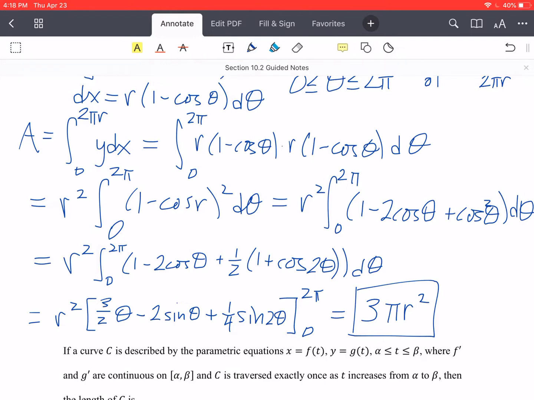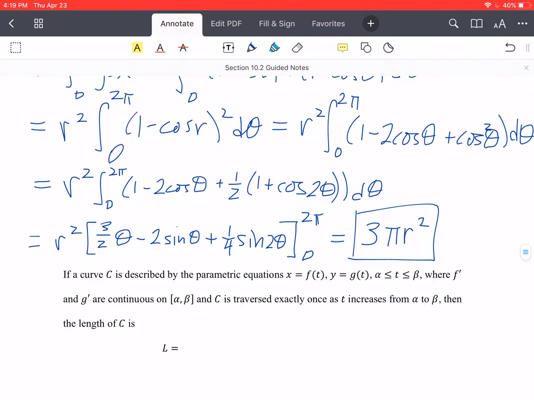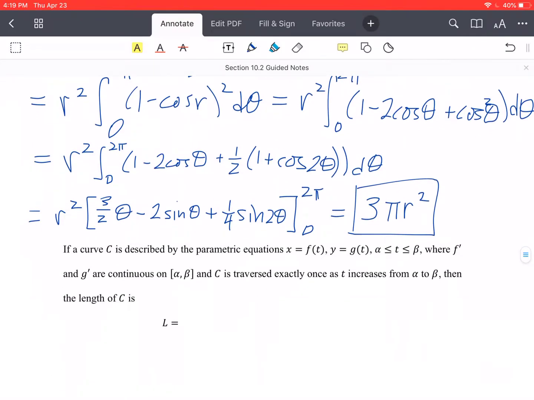All right, let's take a look at the next topic. We're hovering around all these similar topics we've been talking about, but now putting them in the context of parametrics. So now we're looking at arc length. If a curve C is described by the parametric equations f of t, g of t between alpha and beta, where f prime and g prime are continuous on that interval, and C is traversed exactly once as t increases from alpha to beta, then the length of C is